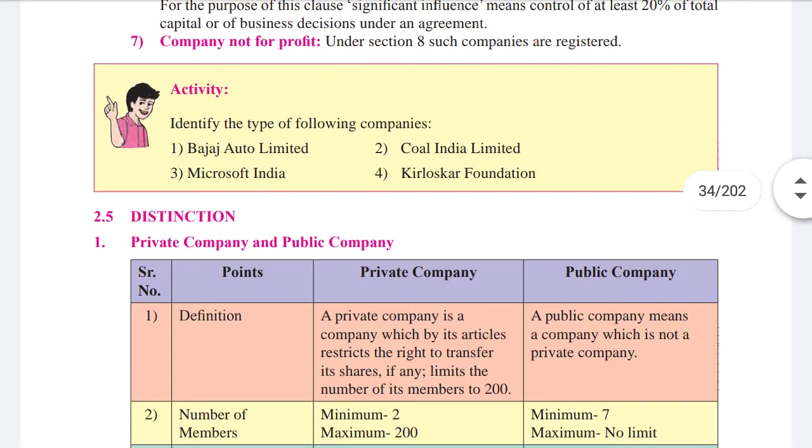Now, company not for profit. Under section 8, such companies are registered. Company not for profit means their aim is not to earn profit but to provide service.